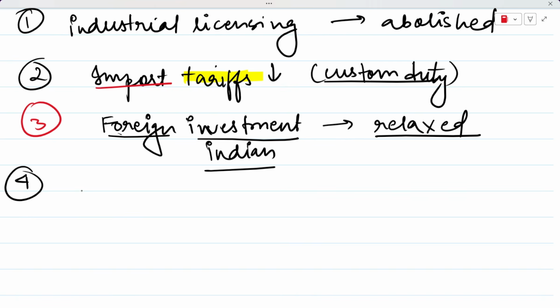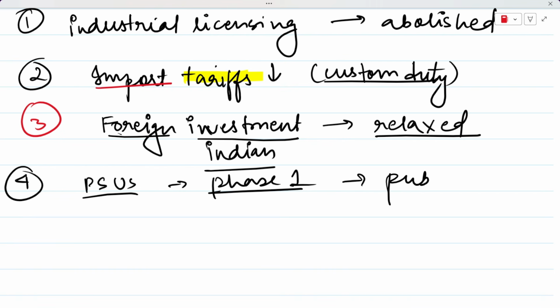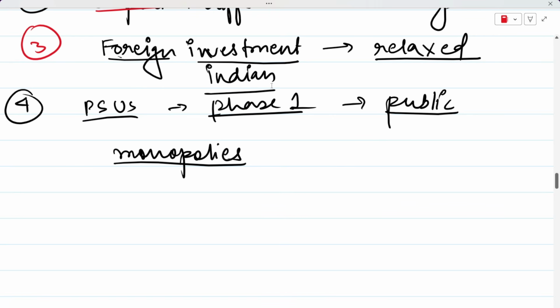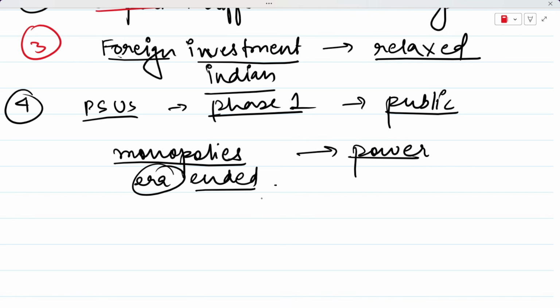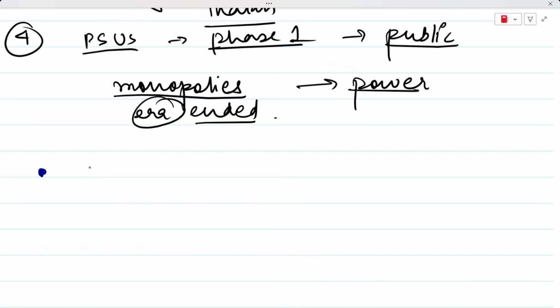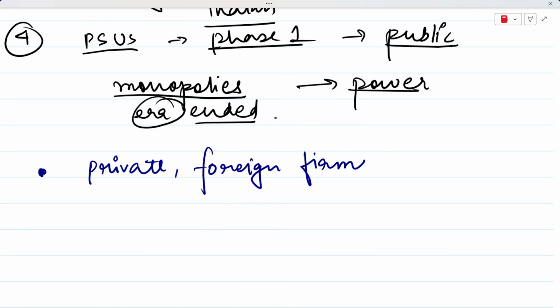The fourth key reform is that the PSUs that were established in phase 1, like I taught you, were completely under public ownership, right? So these industries had become monopolies over time. Monopolies means that they had the entire market for themselves, and they had the entire power to dominate the market. So the era of these monopolies also ended during the fourth phase. So in conclusion we see a lot of relaxation for your private and foreign firms. They were given a lot of relaxation, and they could now enter industries that had previously been restricted by the government.